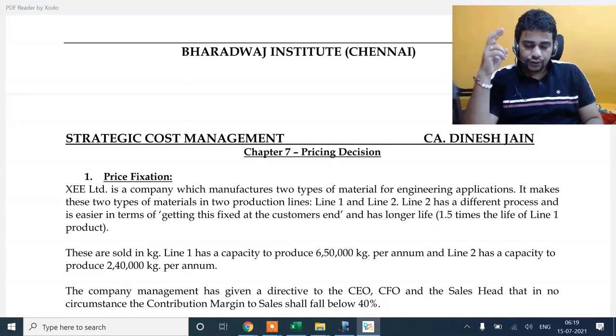Basic background: two products are being made. One product is made through line 1, another product is made through line 2. I think it is pretty much a similar product. Line 2 product has a life of 1.5 times the life of the line 1 product.